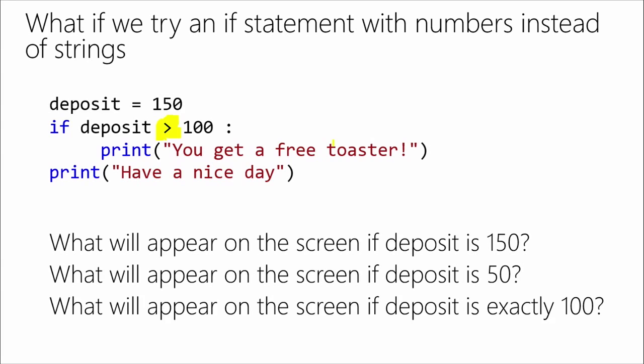So if they specify exactly 100, it's got to be greater than, it wasn't greater than, so it's just going to be "Have a nice day." Yeah. You're not going to get a free toaster. That's right. There's no toaster love. No toaster love. That's right. 100 is not greater than 100.